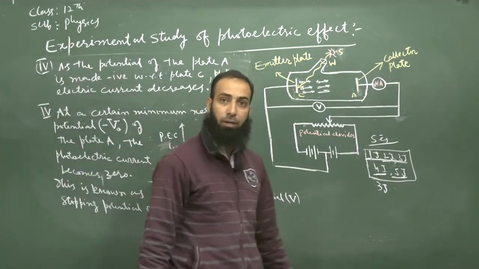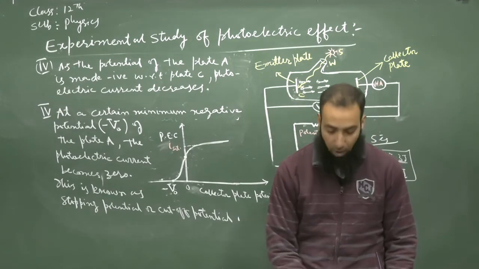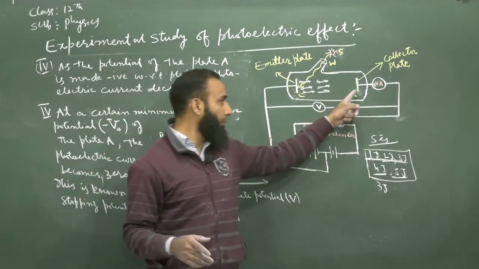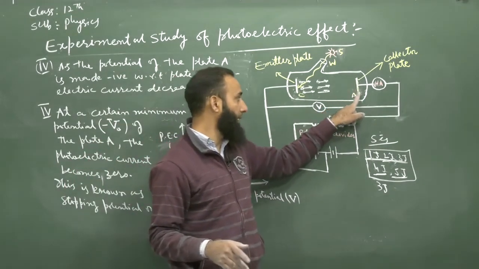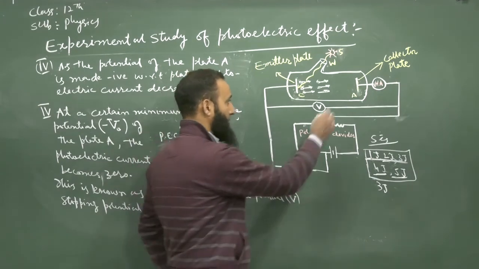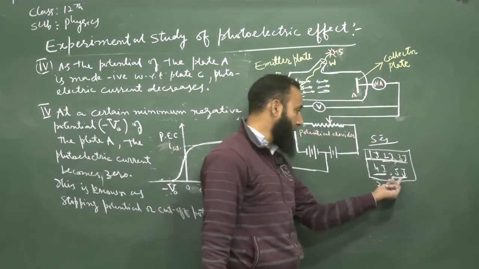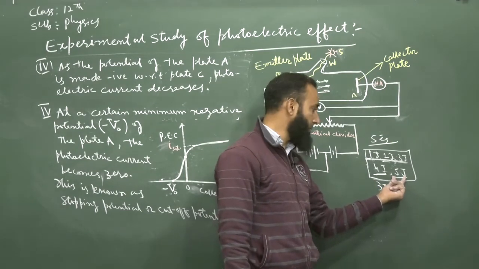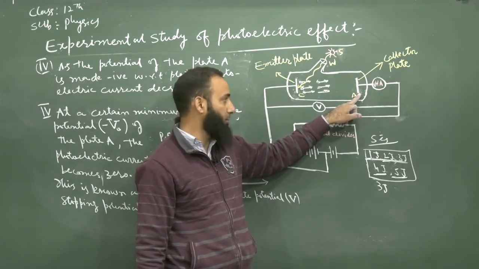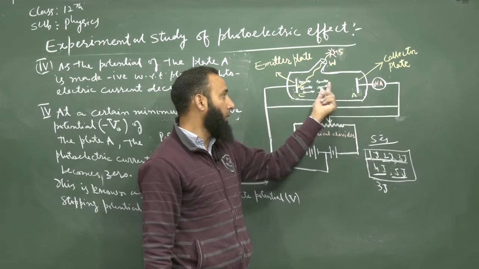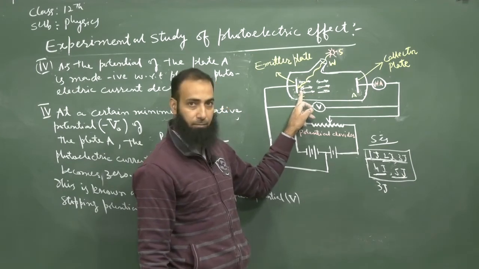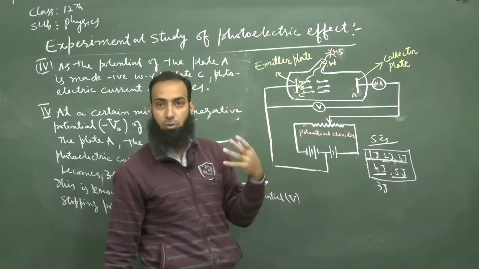Now, let us calculate the stopping potential. When we increase the retarding potential of the plate A, when we made this plate A negative with respect to the plate C, the photoelectrons coming out from the emitter, at zero potential, only the 4 joule and 5 joule electrons were able to reach the plate A. Now, when we make its potential negative, this plate will repel the photoelectrons coming out from the emitter plate, because the potential of this is negative and electrons are also negatively charged particles.